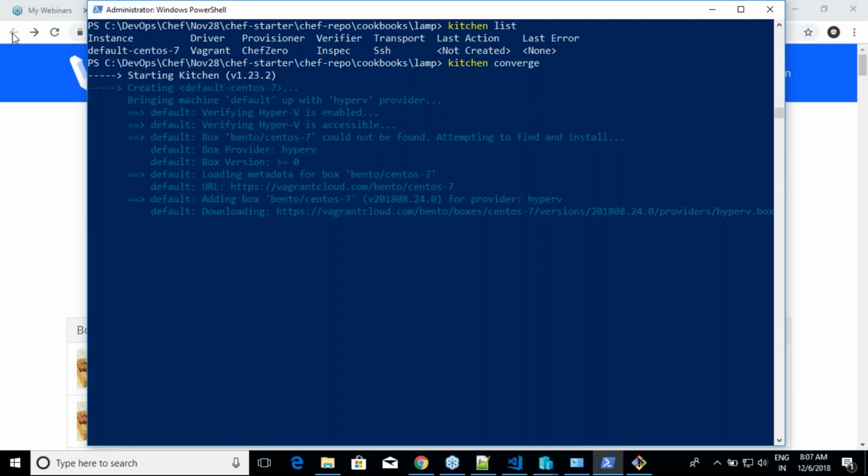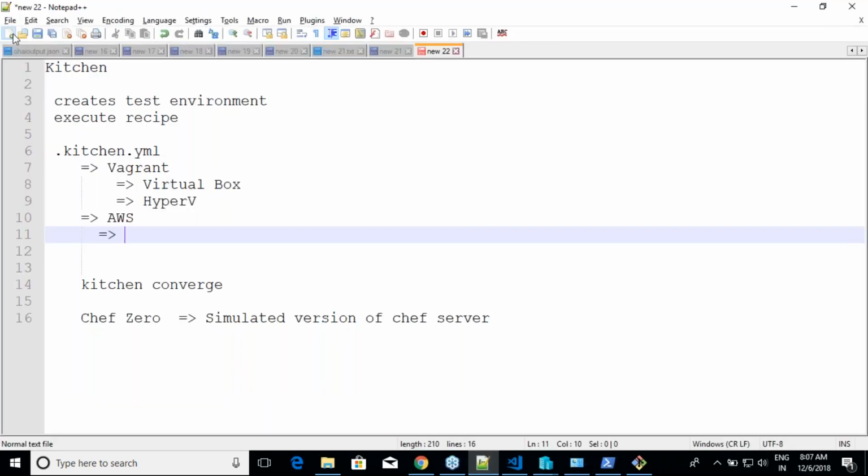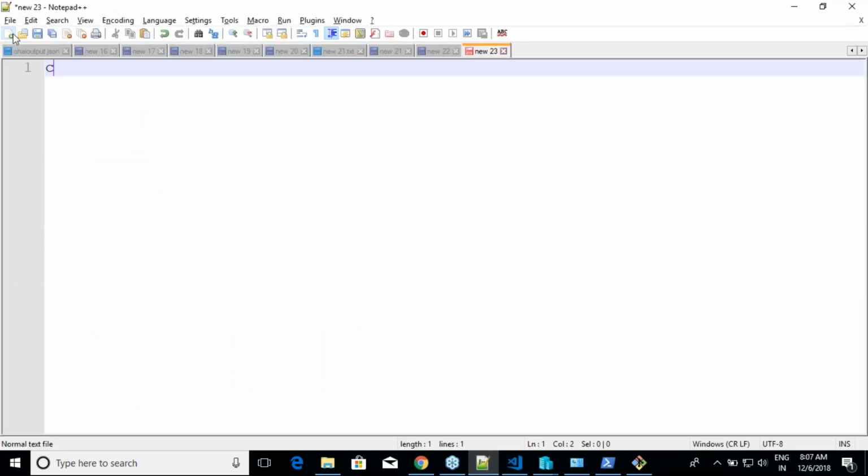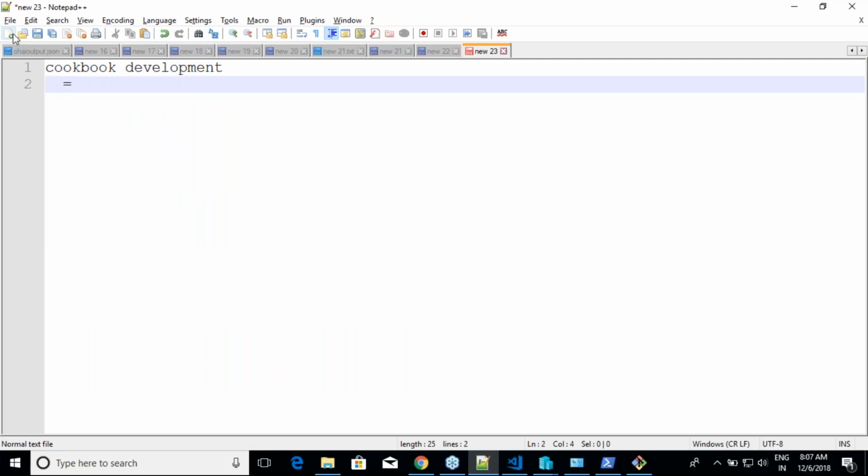Am I clear on this? Yeah. So before I take questions, let us re-understand the steps. So what is it that we will be doing? We will be doing cookbook development, right? And whenever I'm doing cookbook development, it is essential for me to test whether the things are working or not. Yes or no?